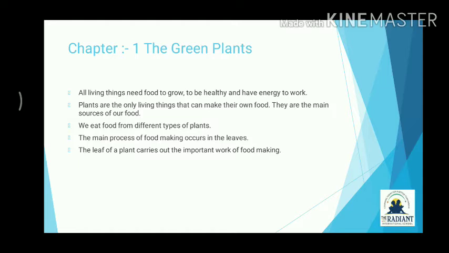We eat food from different types of plants. Plants are giving us fruits, vegetables, all the things. We are not eating the same food daily, so we eat food from different types of plants. The main process of food making occurs in the leaves. Plants are making food, and that process occurs in the leaves. The leaf of a plant carries out the important work of food making.